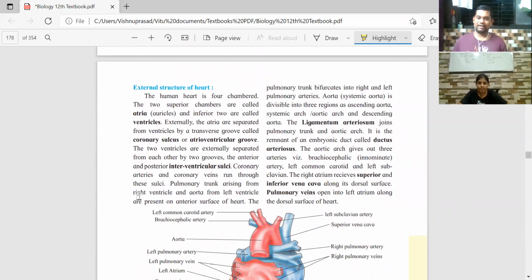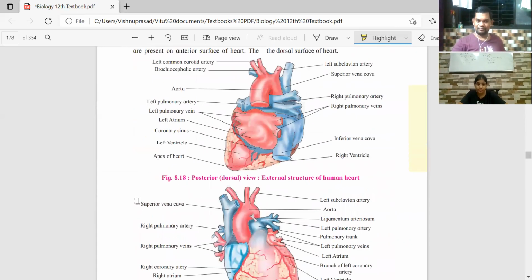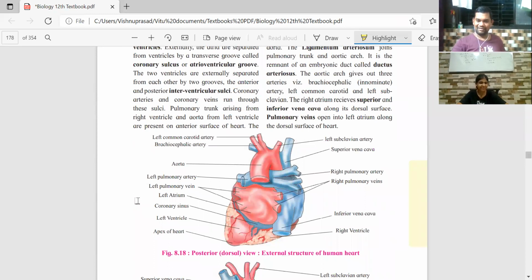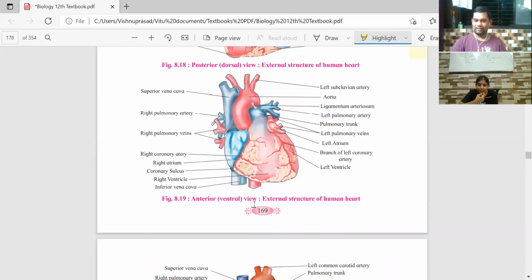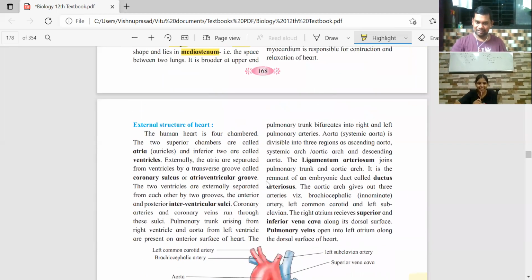Now we have to understand the actual structure of the heart. So see this diagram. This is the external structure of the human heart, and this is the posterior view, the dorsal view. That means if you are looking at the heart from your back, dorsal, the back side. So if I look at the heart from behind, it will look like this. And from the front, the anterior view, it appears like this, like a mirror. So we have to understand the structure. Listen carefully, all the parts are very important.